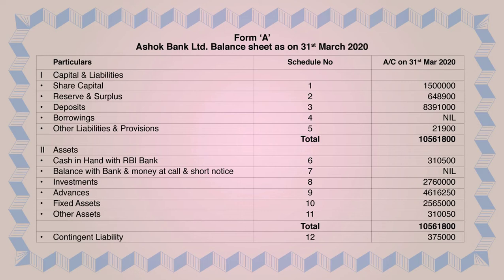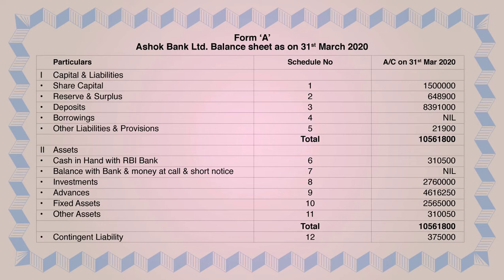Then go for assets: cash and balance with RBI, schedule number 6. Balance with other banks and money at call and short notice, schedule number 7. Investments, schedule number 8. Advances, schedule number 9. Fixed assets, schedule number 10. Other assets, schedule number 11. Again, you will write the total there. Contingent liabilities, schedule number 12. Bills for collection, you have to put a dash.